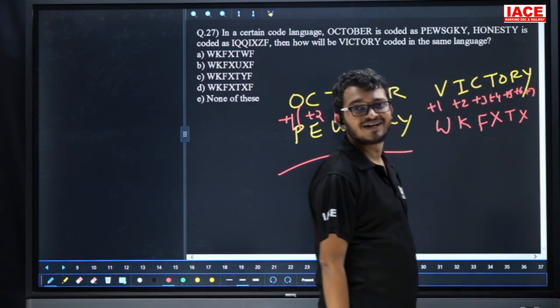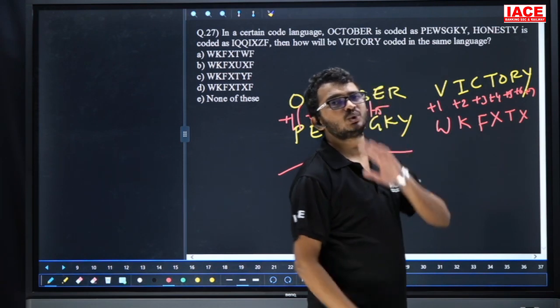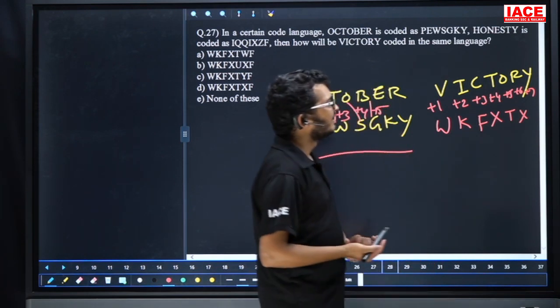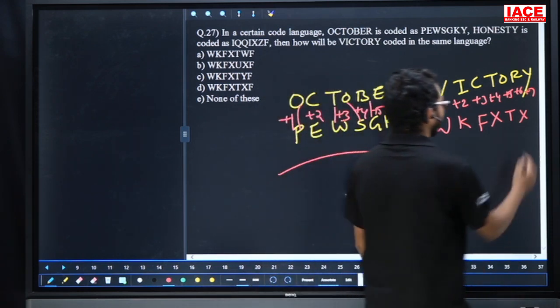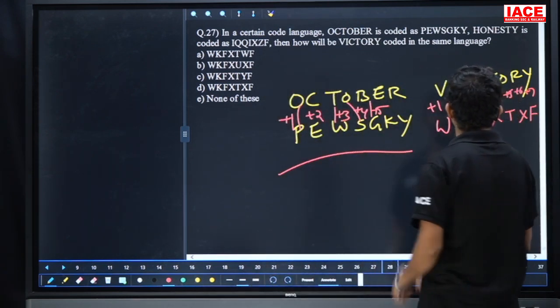25 plus 7 is what? 32. But here we have only 26 alphabets. That means the remaining is what? Here 6 is the remainder. 6 means F. Now the answer is WKFXT.